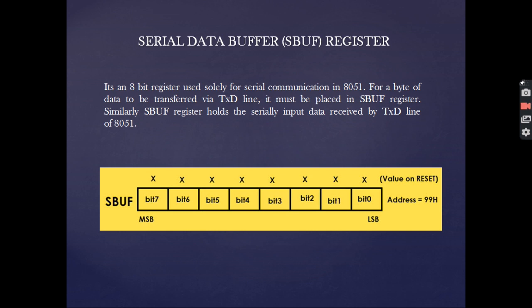For a byte of data to be transferred via the TXD line, it must be placed in the SBUF register. Similarly, the SBUF register holds the serial input data received by the RXD line of 8051.